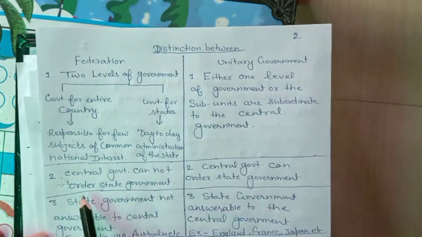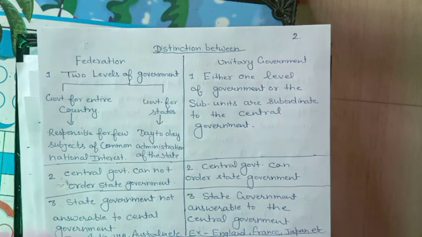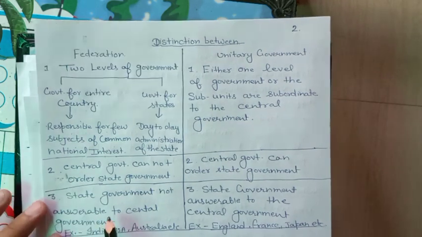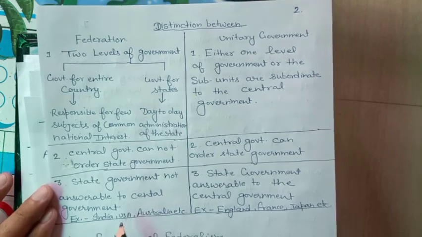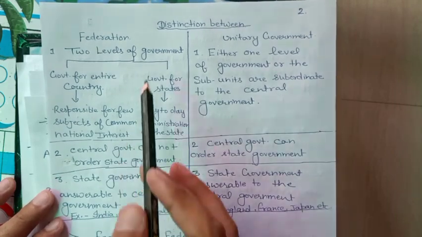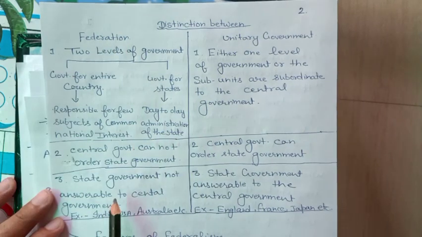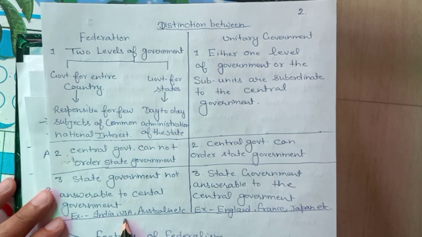Next, the central government cannot order the state government. It means that in a federation the state governments have their autonomy. They are not subordinate to the central government. State governments are not answerable to the central government. So these are the provisions under federation or federalism. Which are the countries that have adopted federalism? That is India, United States of America and Australia. These are the examples of